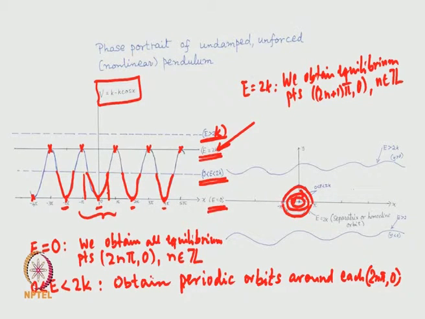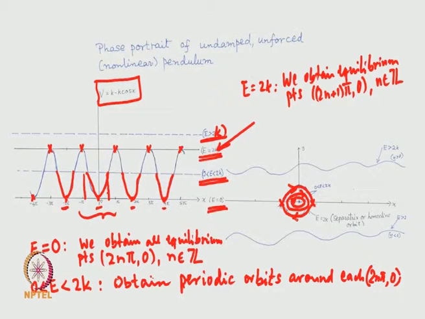Actually, there are two orbits, both approaching two different equilibrium points. The upper one is, as t increases, the arrow is marked like that, and the bottom one is like this, because in the upper portion x dot is positive. So, x is increasing, and in the bottom orbit x dot is negative. So, it is going to minus pi as t tends to infinity.